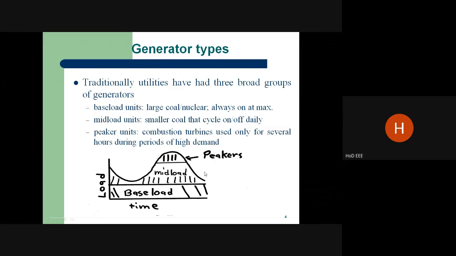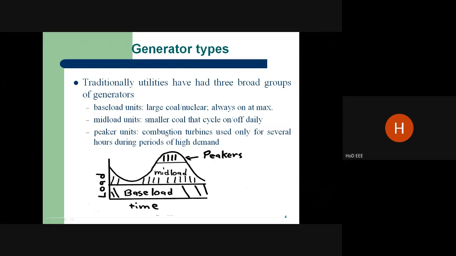Another one is the peaker units, that is, peak load plants. Sometimes we can have more demand, and at that time a combustion turbine or smaller power generation is added to the base load and the mid load. That is called a peaker load. These loads run for 1 hour to several hours. This peak load is not for a continuous week or continuous month. It is for a minimum period, that is, in terms of hours.